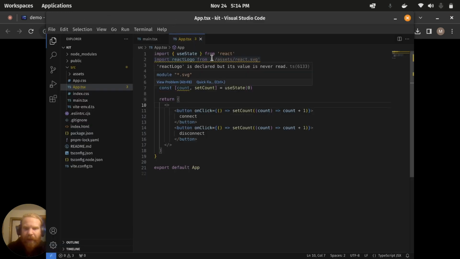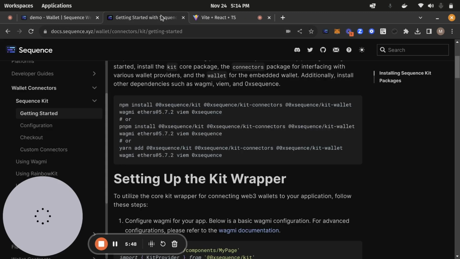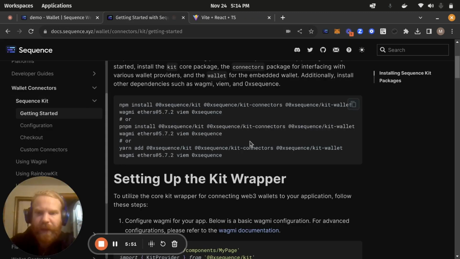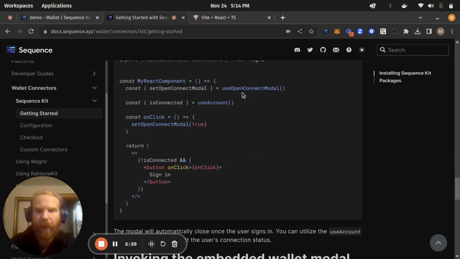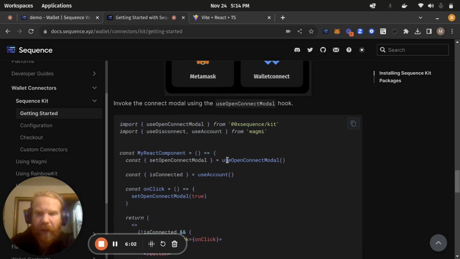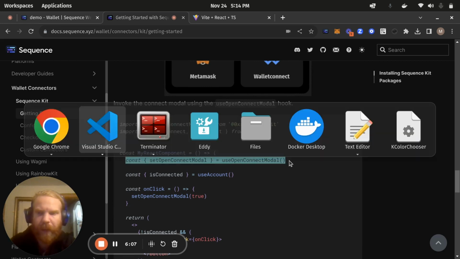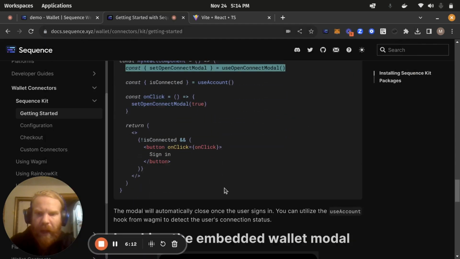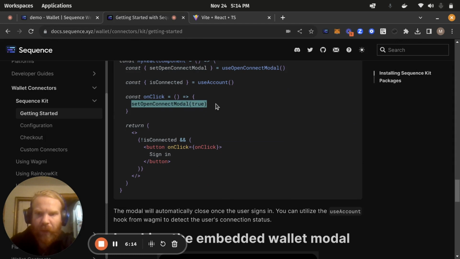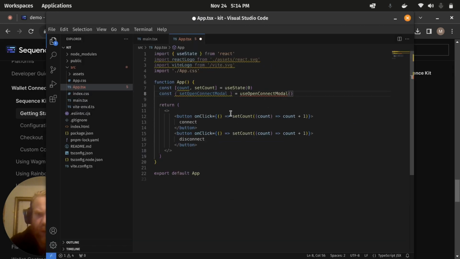And then the next thing I'm going to do is import some mandatory methods. So in order to open up the modal, you have to use a method called setOpenConnectModal, and this is going to be copied in like this. And it can actually be used by setting the modal to true. So we're going to connect and we're going to set the modal to true.